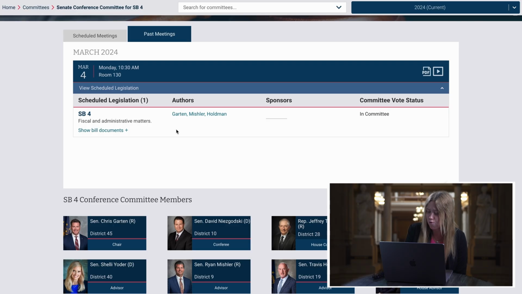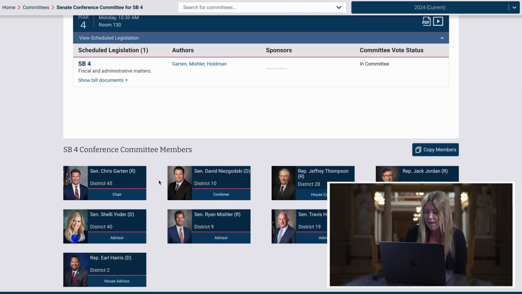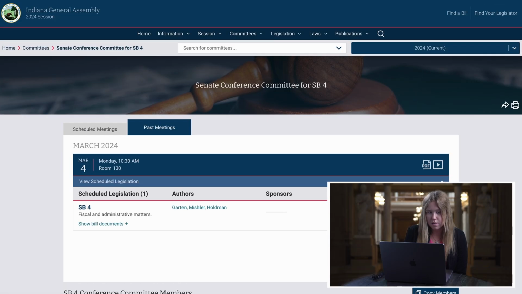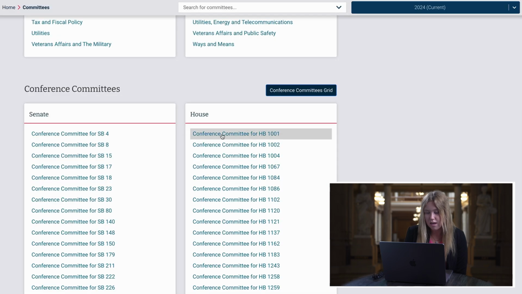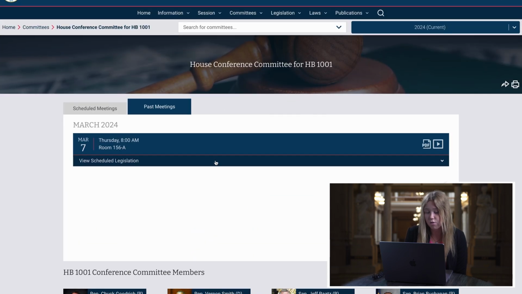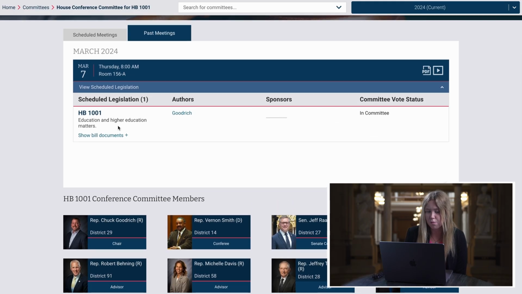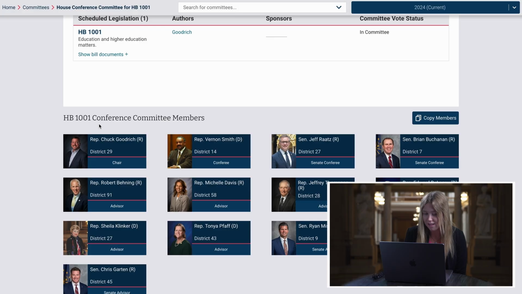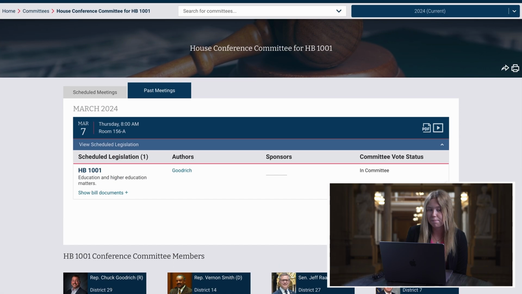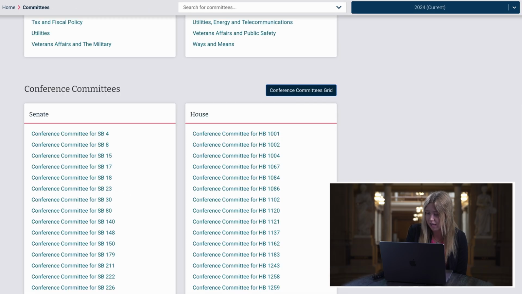But one resource I'll point out if you're curious is these pages show who is on these conference committees, as in which lawmakers are in the room to compromise on bill changes. As usual, you can click on each of these lawmakers to learn more about them. Now we're going to go ahead and navigate back here, and if we click on a conference committee for one of the House bills, it will be a similar story. You'll just see the House bill, its normal information like we discussed before, but again, we can see the different people who are in this conference committee and click on each of them to learn more about them. Now we're going to go ahead and navigate back.